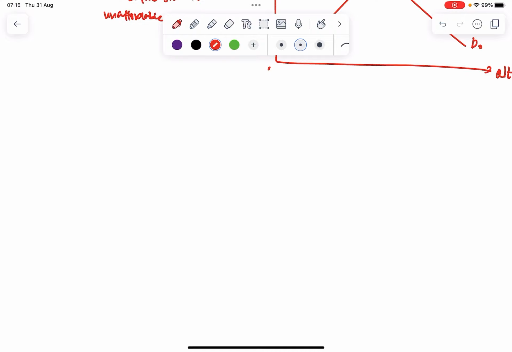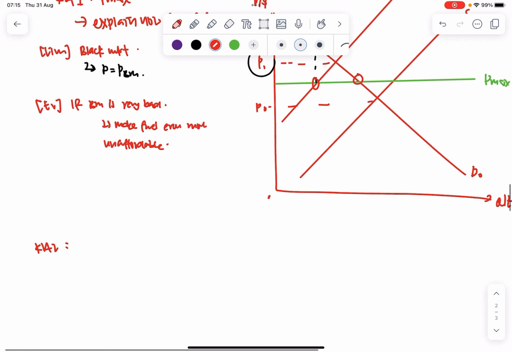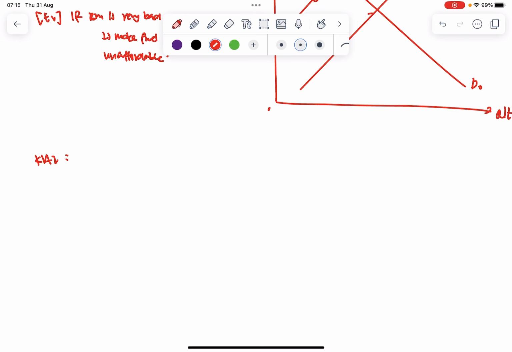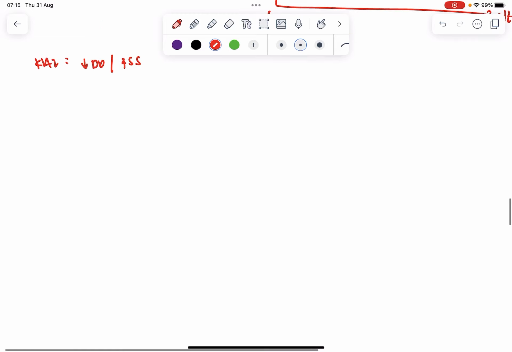My key argument 2. Here, when you realize that when there's a shortage and a rise in price, there are two things you can do. You can either decrease demand or increase supply. So this is your choice. So I'll go through one by one, okay?